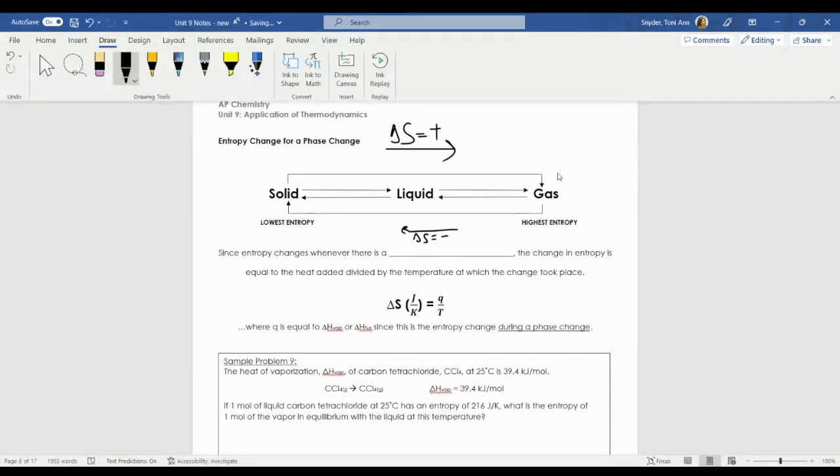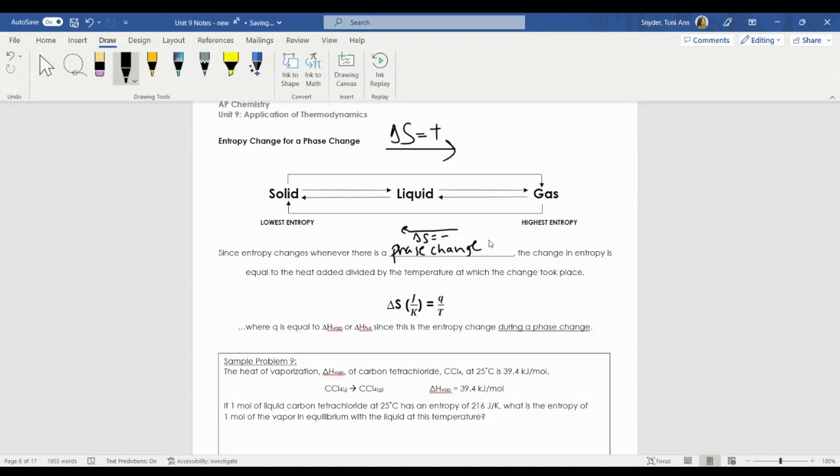So my highest entropy deals with gases, and my lowest entropy deals with solids. So since entropy changes whenever there's a phase change, the change in entropy is equal to the heat added divided by the temperature at which the change took place.